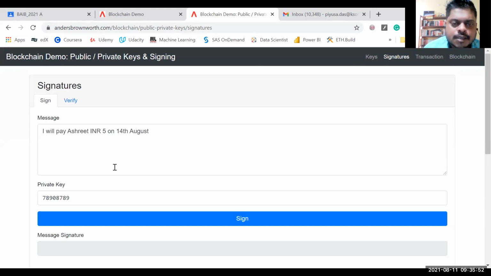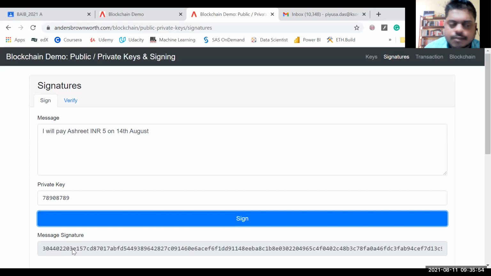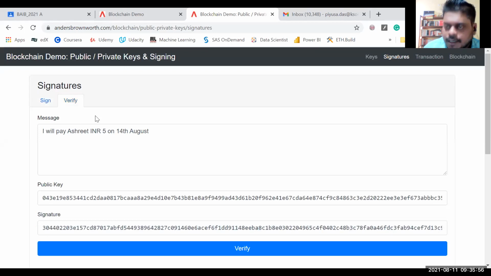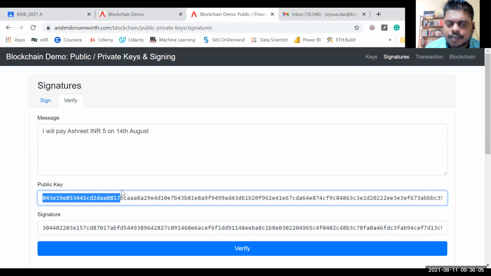Now what happens? I'll sign it again, so this is my message signature. As a miner who verifies the transaction, what will they do? They know that this person has sent it, and this is the public key, and this is the signature.